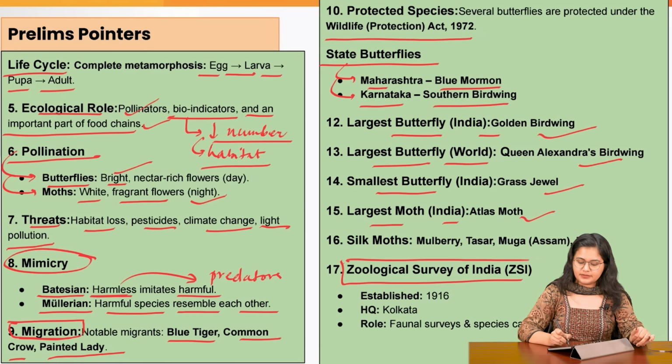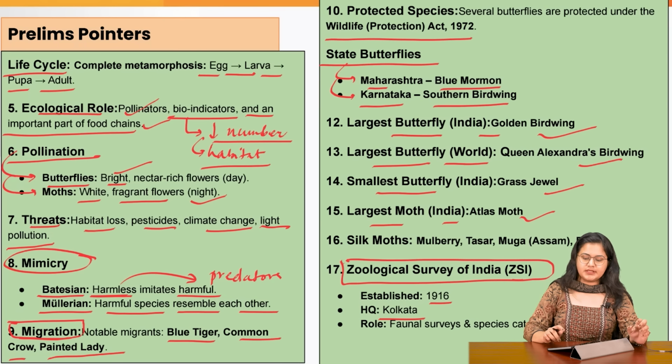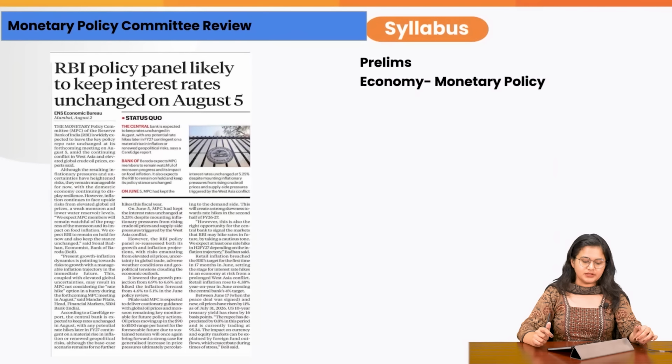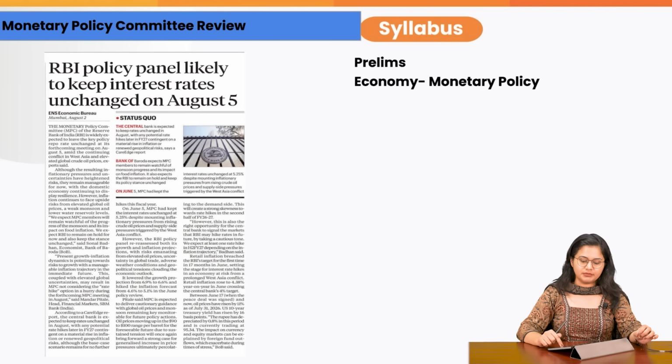Regarding the Zoological Survey of India, this is the primary body that is responsible for cataloguing and documenting the faunal species. This was established in 1916 and the headquarters is at Kolkata. Coming to the next topic for our prelims examination, the review by the Monetary Policy Committee.